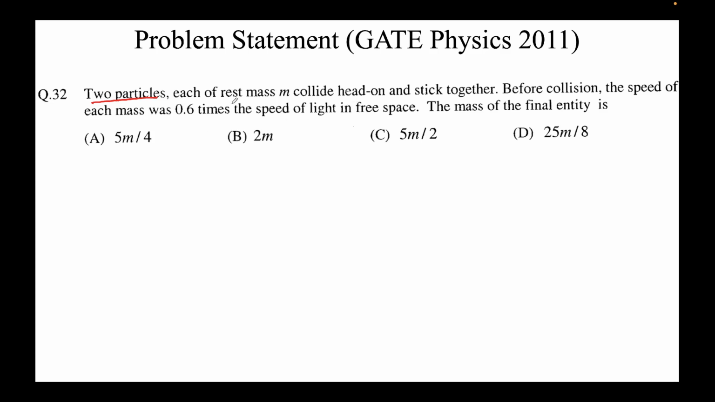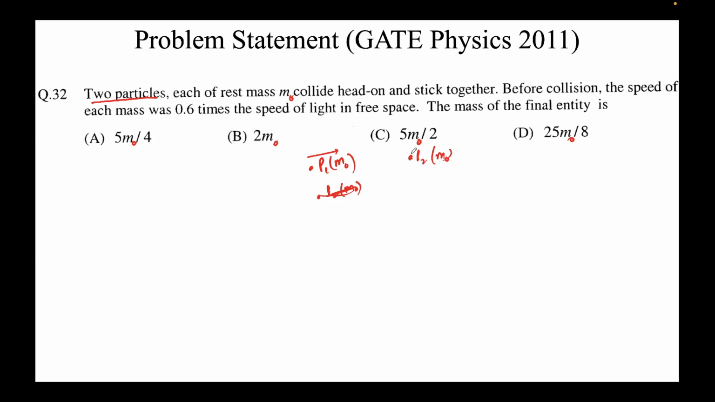It says two particles, each of rest mass m. So I'll say there's a particle p1 with rest mass m. For the sake of simplicity, I'm going to call it m naught, so just assume that everywhere in place of m, it's m naught. And there's another particle p2, which again has rest mass m naught. They collide head on. So I was wrong here, p2 is not here, p2 is somewhere here, and they collide head on.